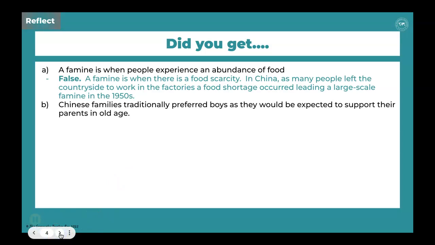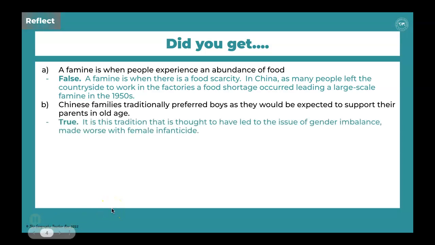The next statement says Chinese families traditionally preferred boys as they would be expected to support their parents in old age. Again, hopefully you've written down true. Now that was a tradition that they believe has led to the major issue of a gender imbalance in the country, and it was made worse with female infanticide that again we found out about last lesson.